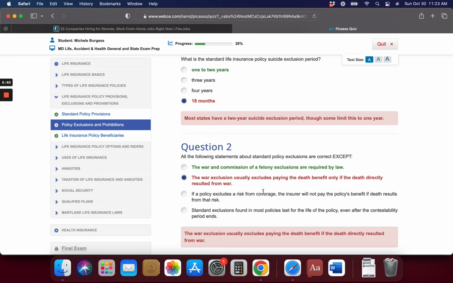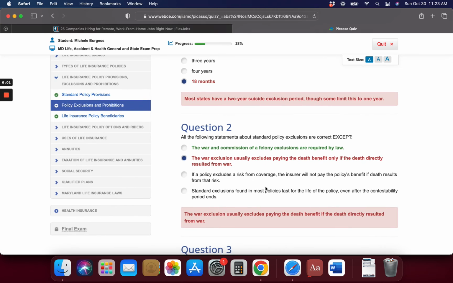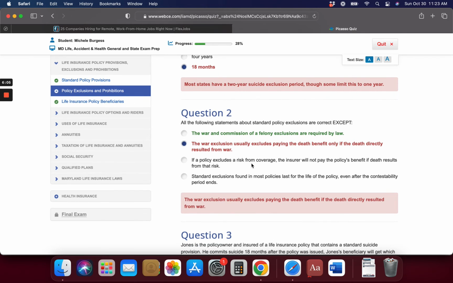Alright, number 2 is super confusing. The war and commission of felony exclusions are required by law. I don't know why they don't write this a little better so it's easier to understand. I don't know what that means. I guess if you commit a felony and you're in war, you don't get covered. Anyway, that's the one that's wrong here. The rest of these are correct.